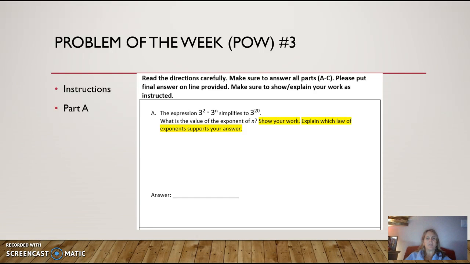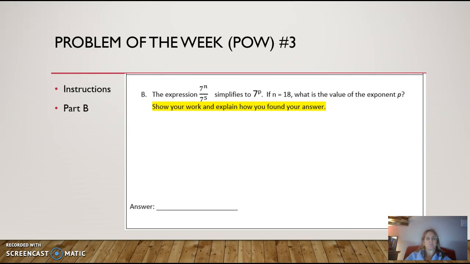It says, what is the value of the exponent n? Show your work, explain which law of exponents supports your answer. So the expression is 3 squared times 3 to the nth power simplifies to 3 to the 20th power. And you have to figure, in order for that to be correct, what is the value of n?